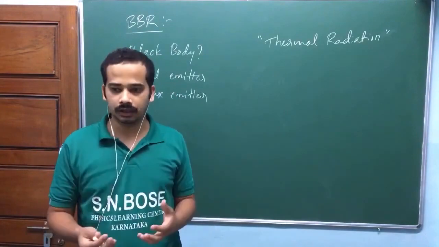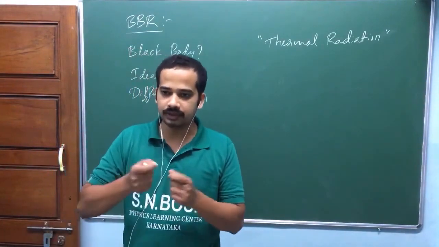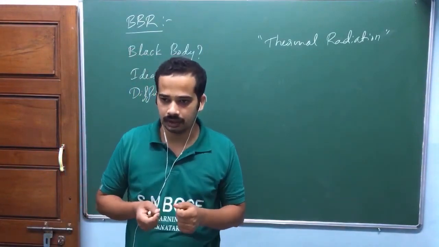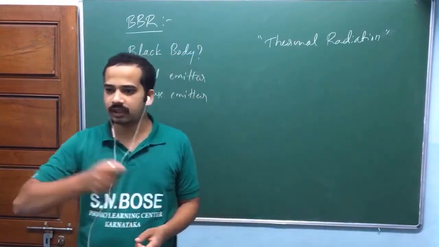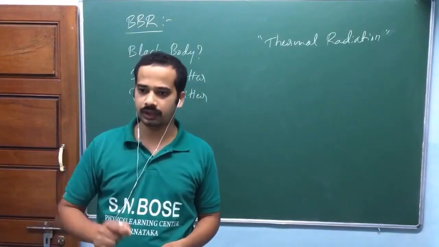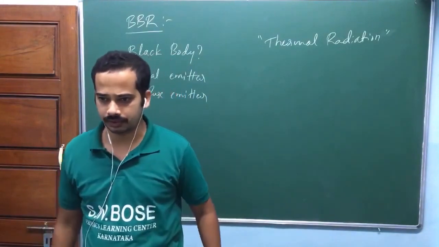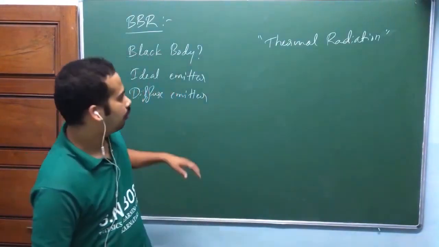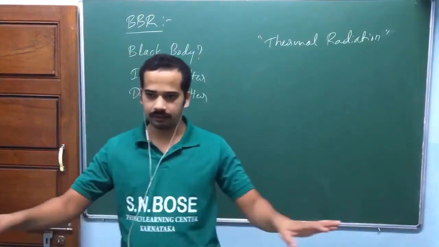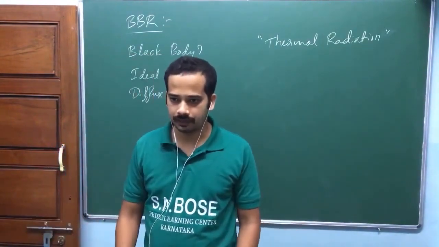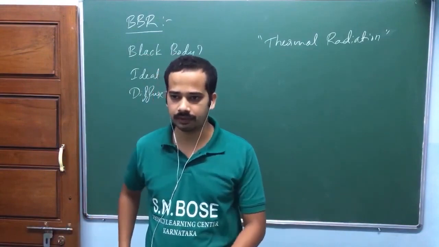When you heat a solid, the atoms will be agitated. In classical electromagnetic theory, any charge that is accelerating or oscillating will emit radiation. We believe that at 0 Kelvin everything is at rest, but we can't have 0 Kelvin, that's a different story.